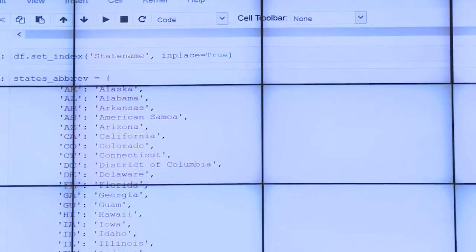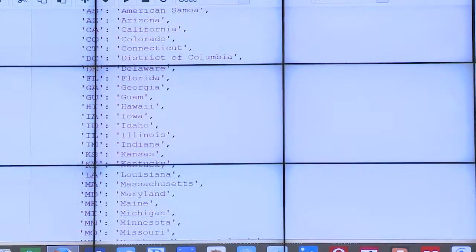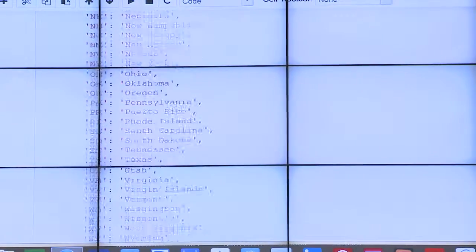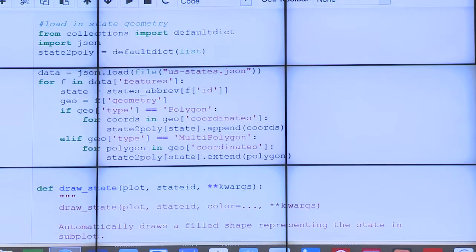And we set an index called state name and brought in the abbreviations for the different states. And then we imported a tool called JSON, which allows us to work with the map.